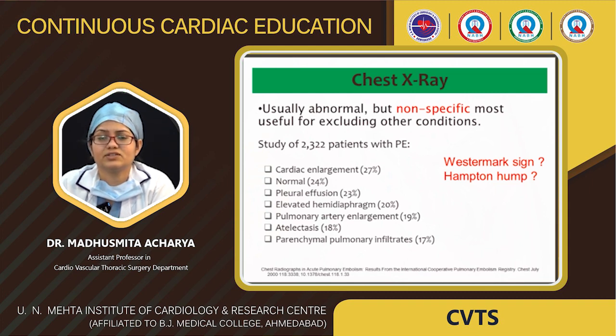Then coming to investigations, that is chest X-ray. Chest X-ray, as we know, is usually abnormal but non-specific. What will we see? There are two signs, Westermark sign and Hampton hump. You can also find cardiac enlargement or sometimes pleural effusion in 23% of patients, and in 19% you will see pulmonary arterial enlargement.